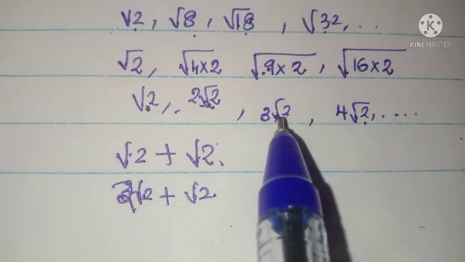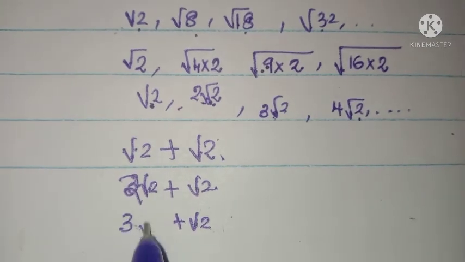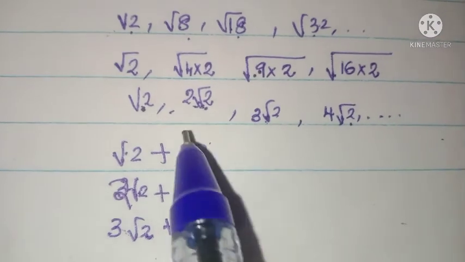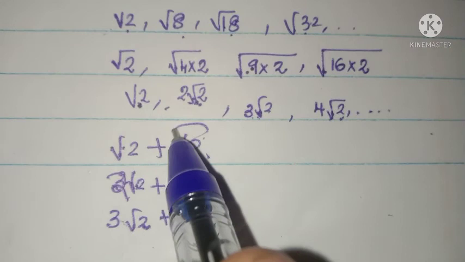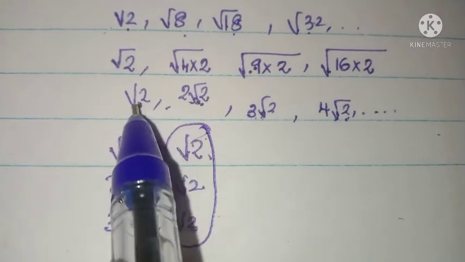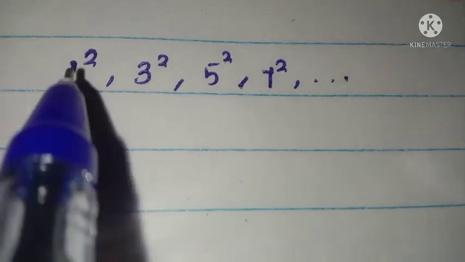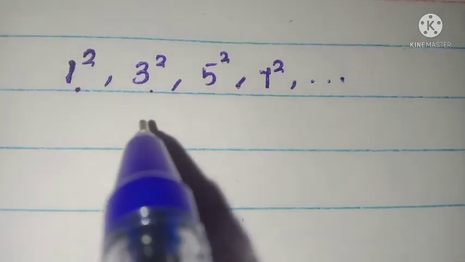Fourth term is obtained by adding root 2 with the third term. 3 root 2 plus root 2, 4 root 2. So in this sequence, successive terms are obtained by adding a fixed number root 2, and therefore this is an arithmetic progression.